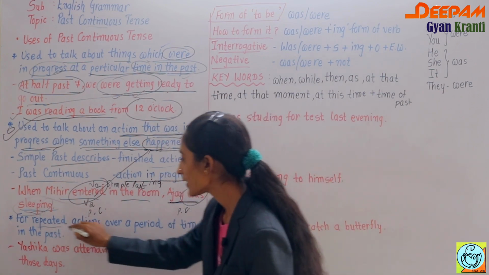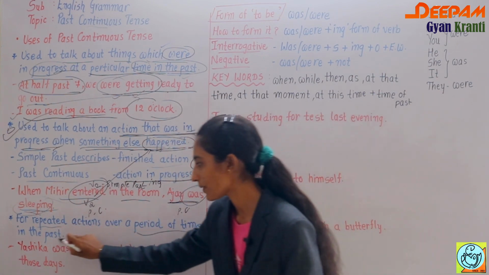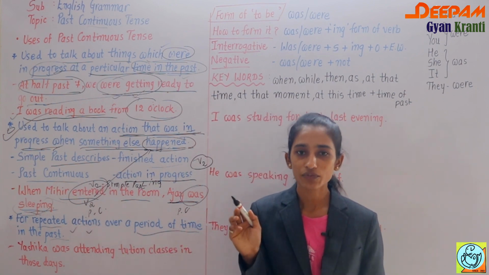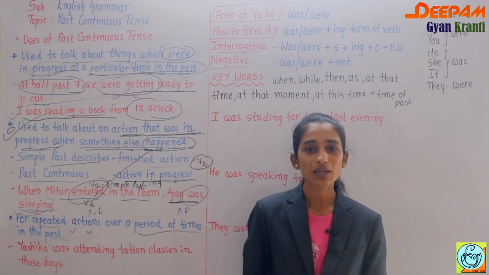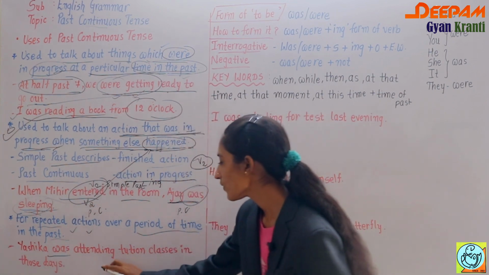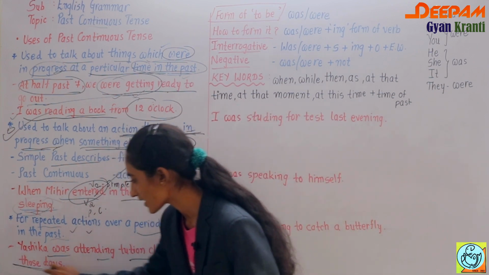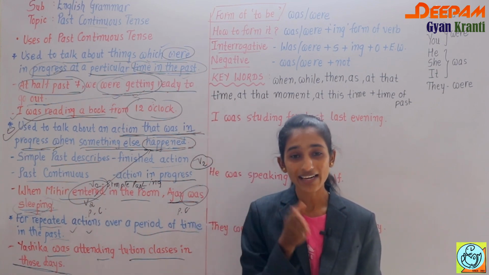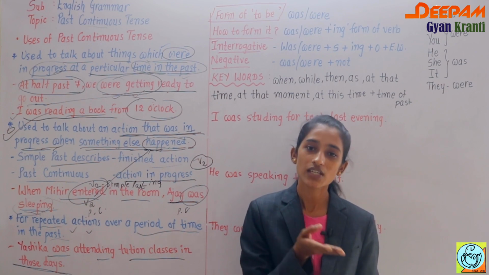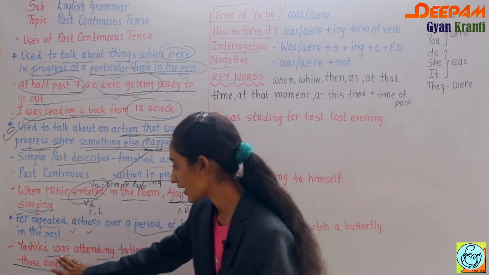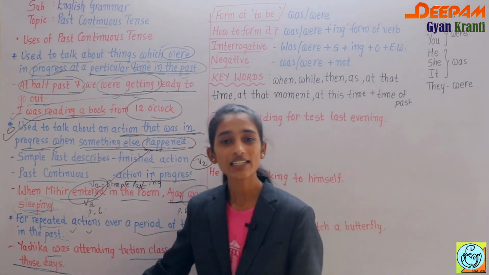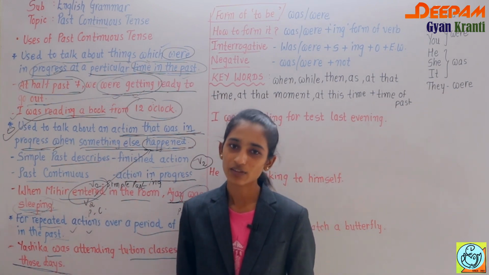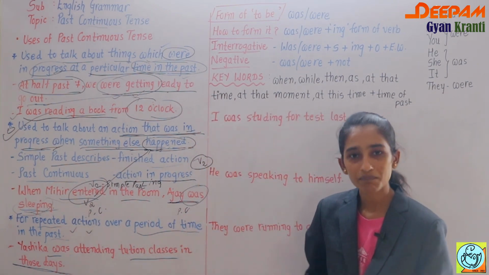Then another use is for repeated actions over a period of time in the past. If there is a repeated action over a particular period of time, then also we are using past continuous tense. For example, Yashika was attending tuition classes in those days. Sometimes in the present we remember our past, that at that time we were laughing, at that time we were watching the movie. So same here, Yashika was attending tuition classes in those days, which is a particular time of the past. Okay, so for that we are using past continuous tense.